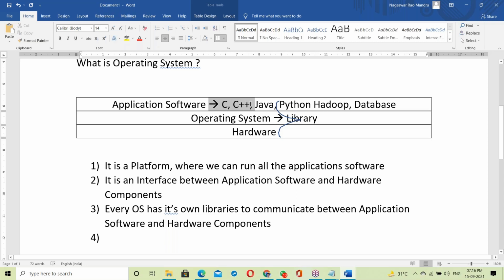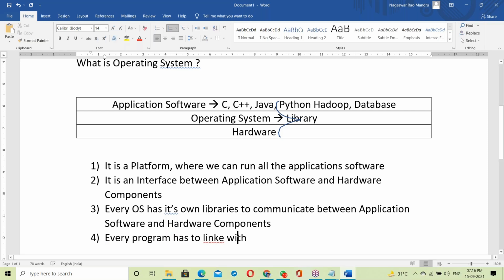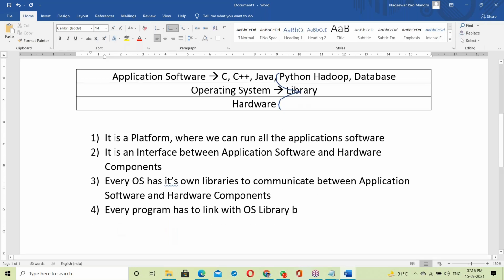C and C++ are exe files, statically linking. Java and Python are dynamically linking. So every program has to link with the OS library, before going to run.